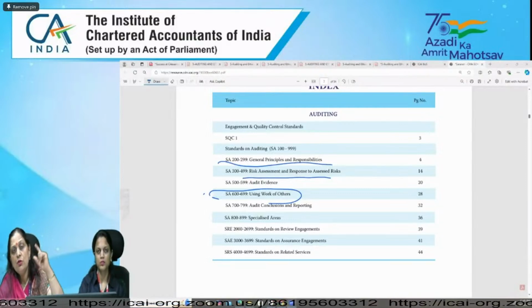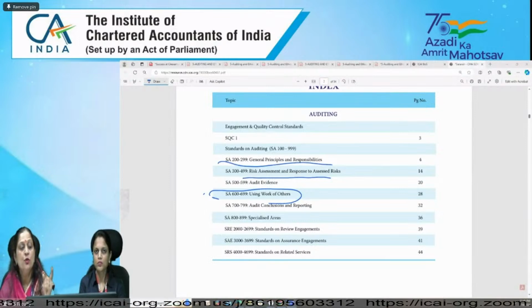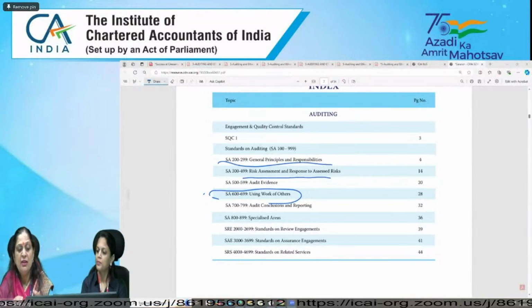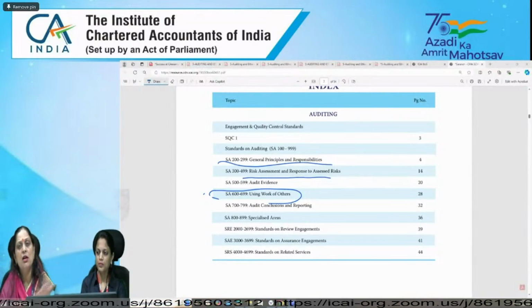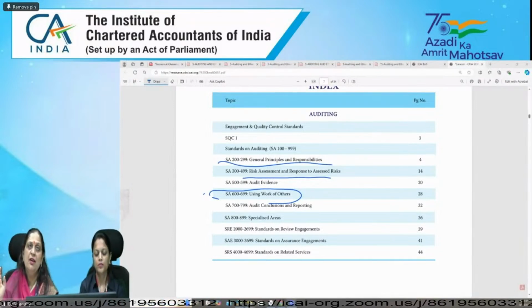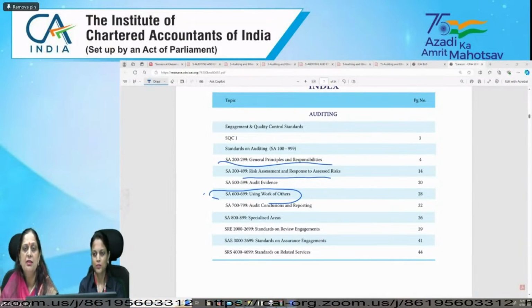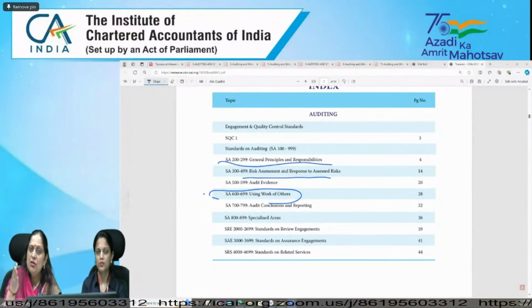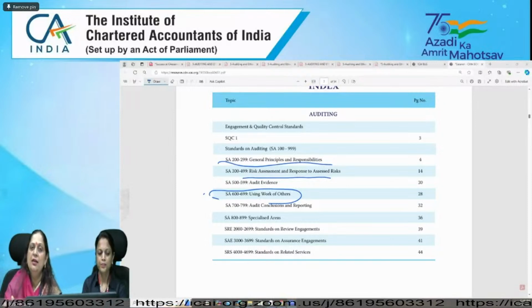Due to multiple revisions, you will be able to write the correct and required answer in the examination. Because sometimes what happens, we try to cover the whole CARO 2020 in one day, and then when we revise after 7 days, 10 days, or 15 days, we are not able to retain that. So sometimes we should segregate that part.